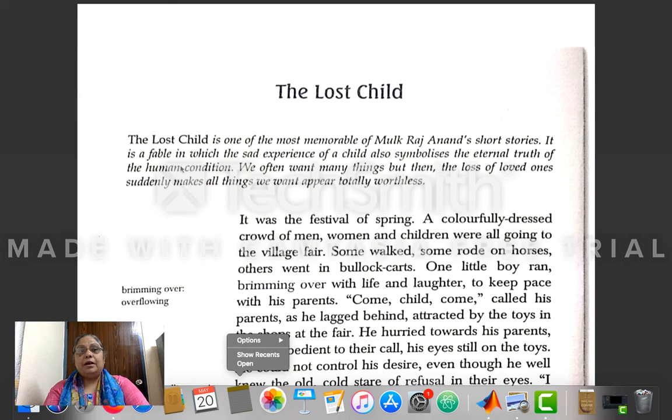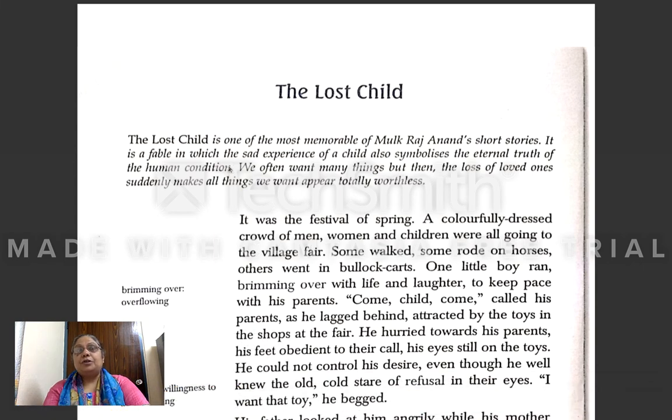For example, the sentence you can make is: the story which we are going to read today is a fable of a sad experience of a child. Like this, you will make a sentence, because the meaning of fable is a short story.